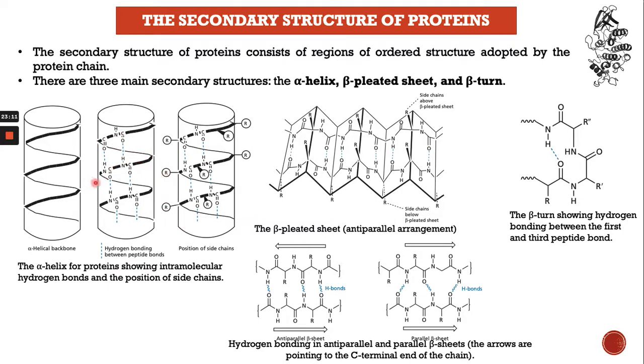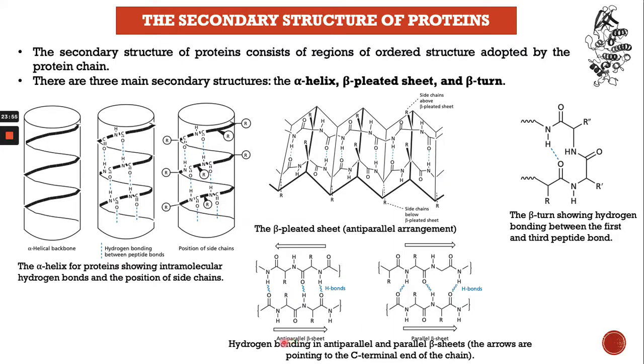These amino acids are interconnected through peptide bonds, right? This is the beta sheet, an anti-parallel arrangement. In the beta sheet, the side chains are above the beta pleated sheets. The beta turn shows hydrogen bonding between the first and the third amino acid, not the first with the second one. That's how they call the beta turn, or the beta pleated sheets, through this hydrogen bond.